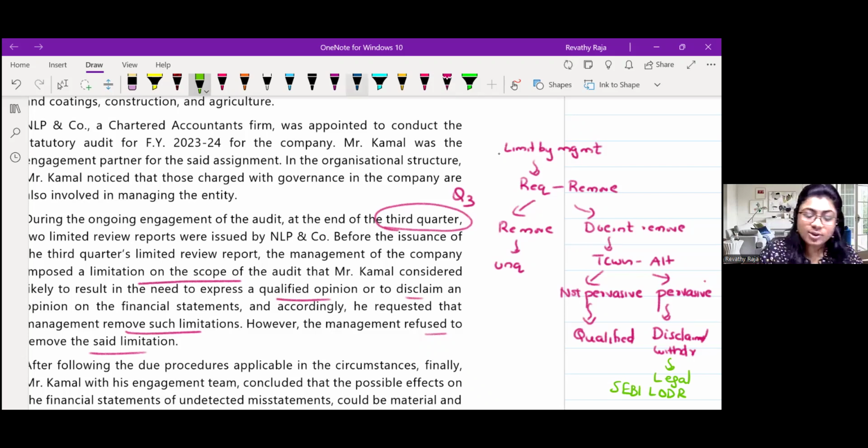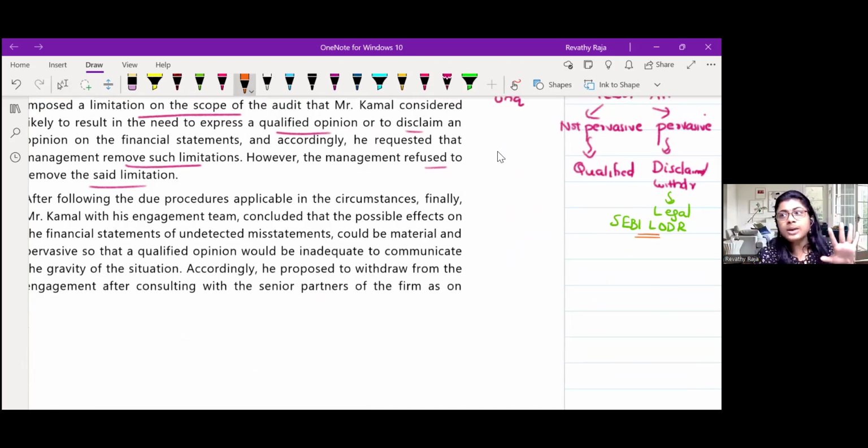But which essay? You never told me that. All these are which essay content? Very good, you are saying correctly, 705. And if it is descriptive, you have to write as per 705. It's MCQ. Now guys, what is SEBI LODR? Can you explain in brief in 2 minutes? As per SEBI LODR, if you are resigning within 45 days of the end of the quarter, then you have to give the report of which quarter? That quarter.